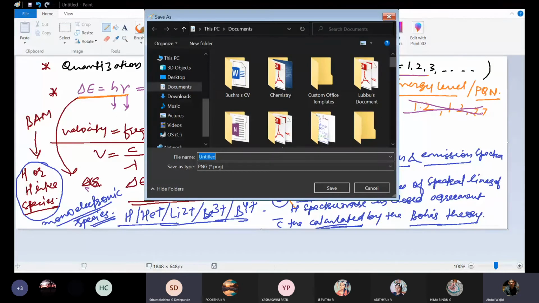Sir, as we discussed the orbits, generally we draw them as circular. So is it circular or elliptical, as this model resembles the solar system? According to Bohr's atomic model, it is circular. But later, in modern atomic models, according to the Schrodinger wave mechanical model, it is elliptical. But according to Bohr's atomic model, it is circular.